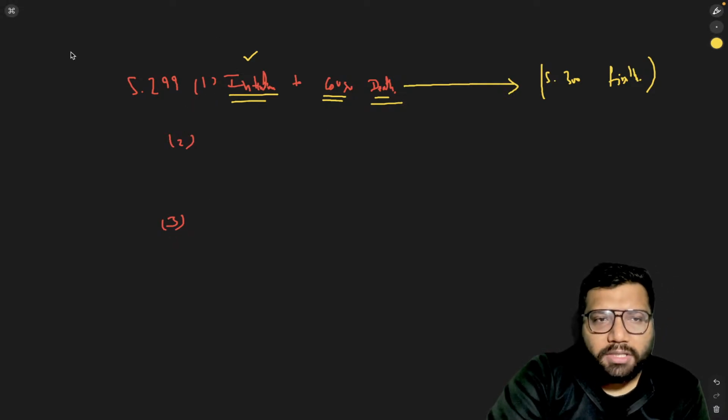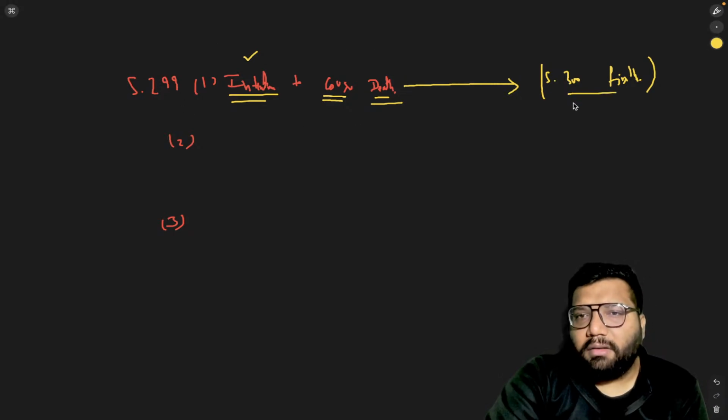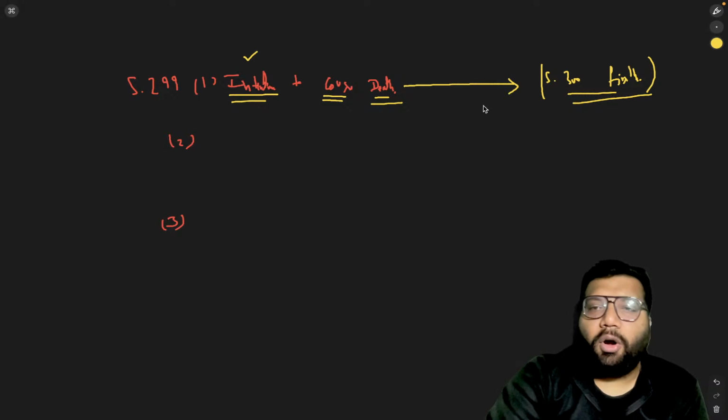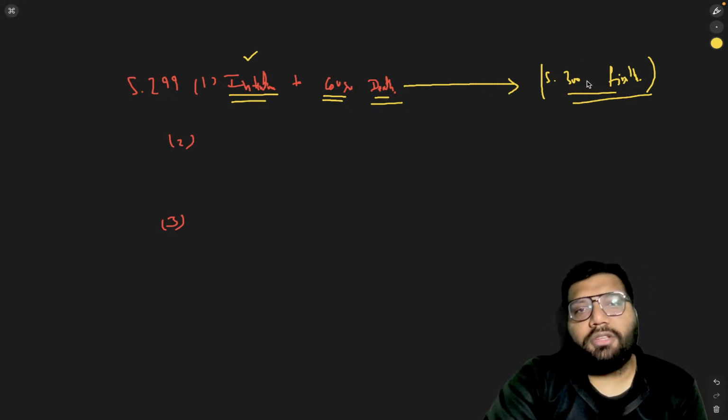So there is no such difference between this part of section 299 and 300 firstly. That is why this will automatically go under the case of murder.